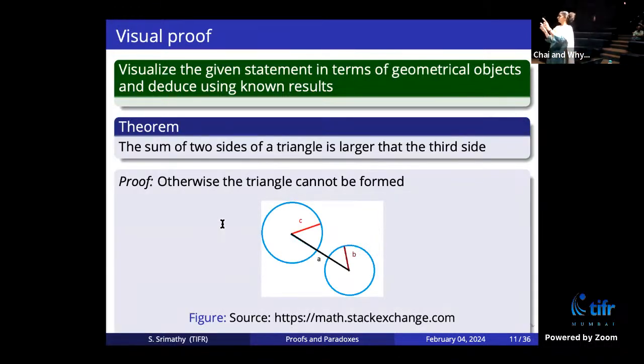You can take 2 points and draw a line between them. The entire point is, if you have a straight line which is the largest of the sides, and you draw circles starting with the other two as radii, then the circles have to overlap in order to complete the triangle, no matter what the angle is. That actually comes from the basic set of axioms from geometry. I guess the question is answered.